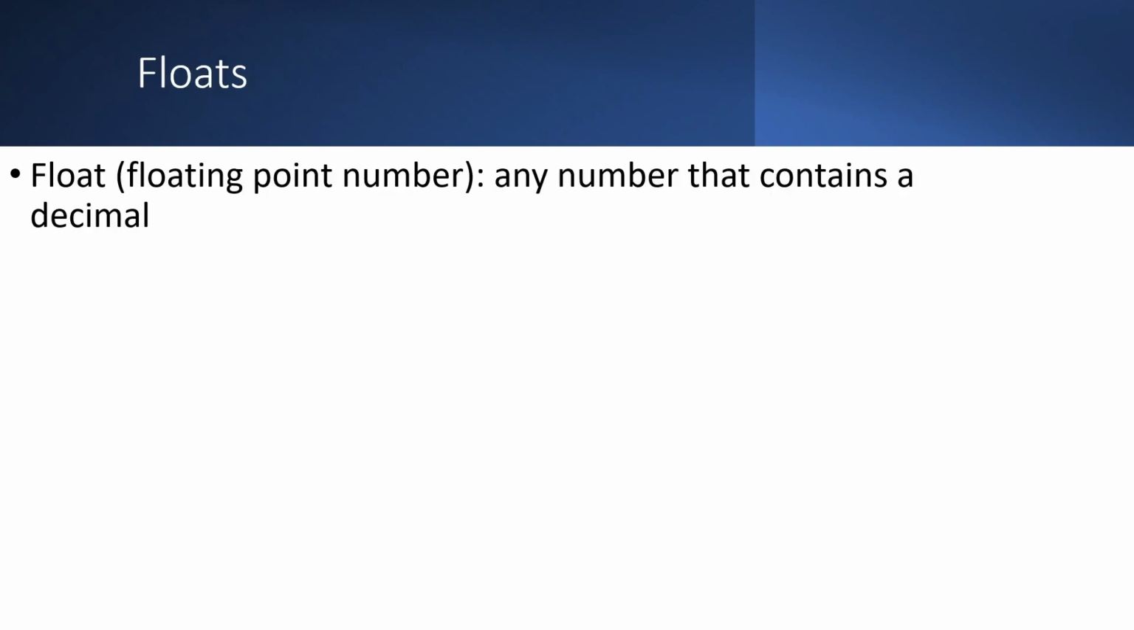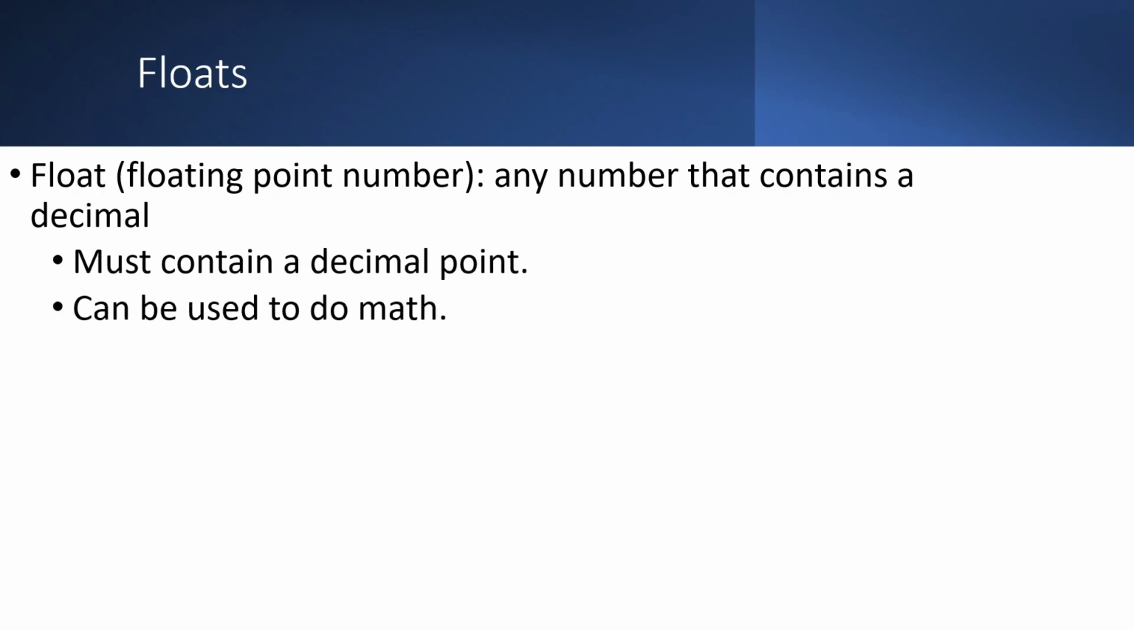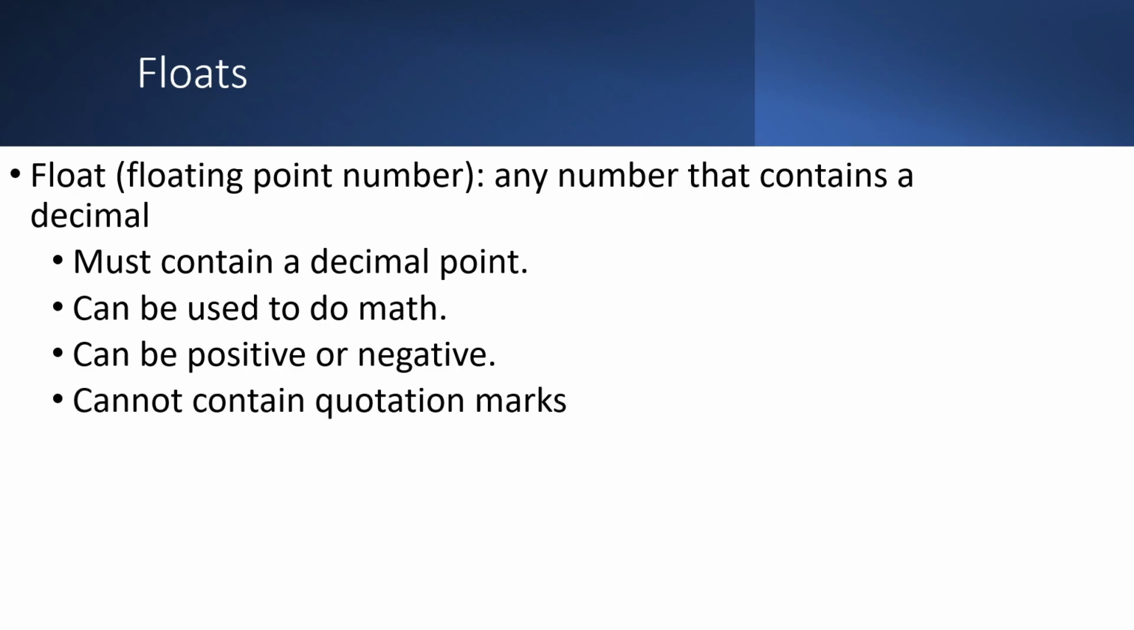Next, let's talk about floats. Floats are numbers that contain a decimal point. That's pretty self-explanatory, but one thing that is often confused is that when doing math with one float in Python, both numbers are turned into a float at the end. And another reminder that you cannot put floats inside of quotation marks or add them to strings under normal circumstances.